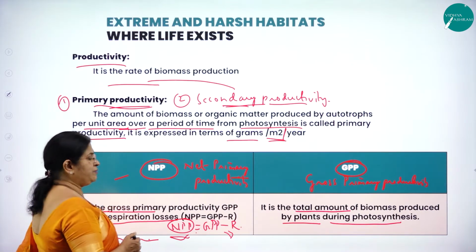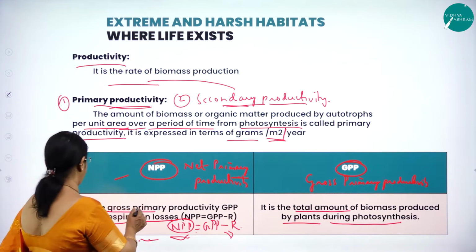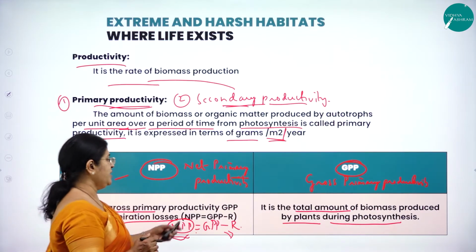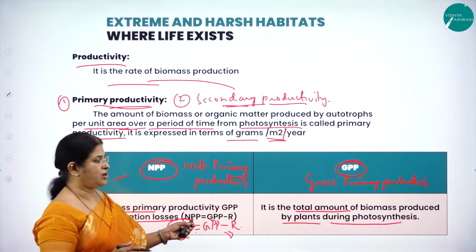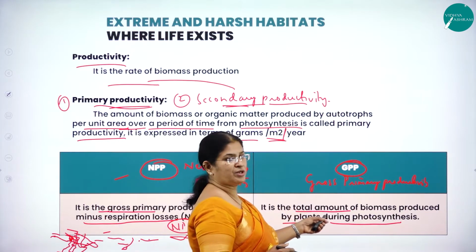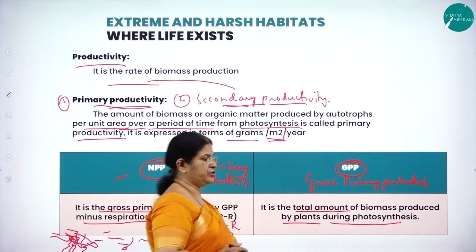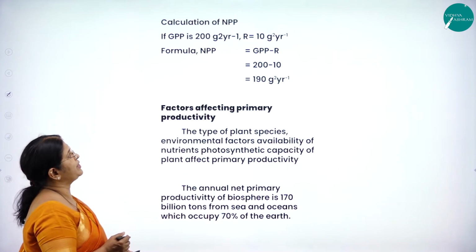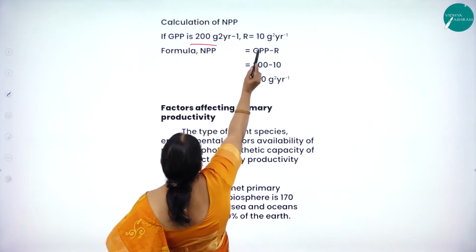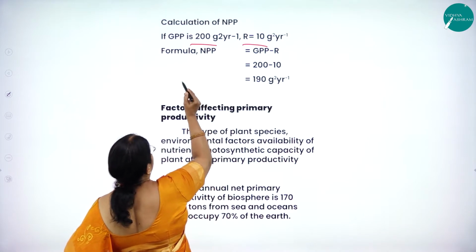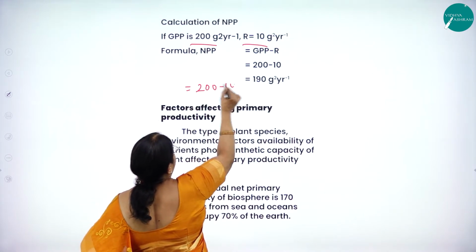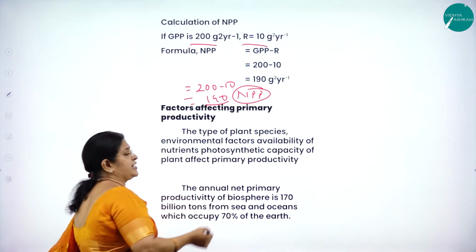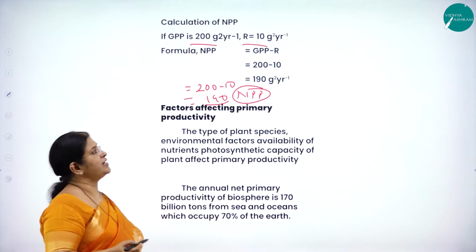So what is this NPP? It is the gross primary productivity minus respiration loss. So net primary productivity is obtained by GPP minus R, that is respiration loss. Then what is GPP? It is the total amount of biomass produced by plants during photosynthesis. Now let us understand how we calculate NPP. Suppose GPP is 200 and respiration loss R is 10, then NPP is equal to 200 minus 10, that is 190. So NPP is 190. As I said, NPP is equal to GPP minus respiration loss.